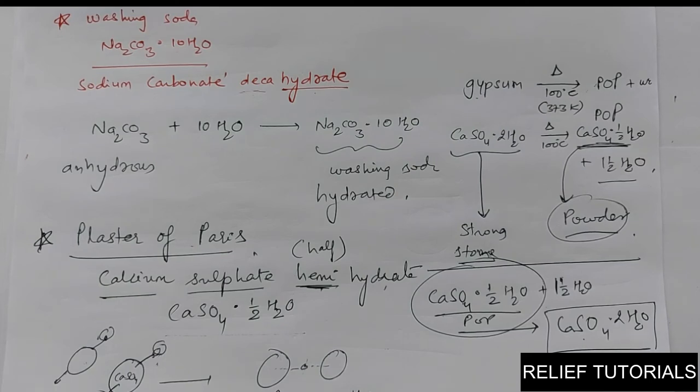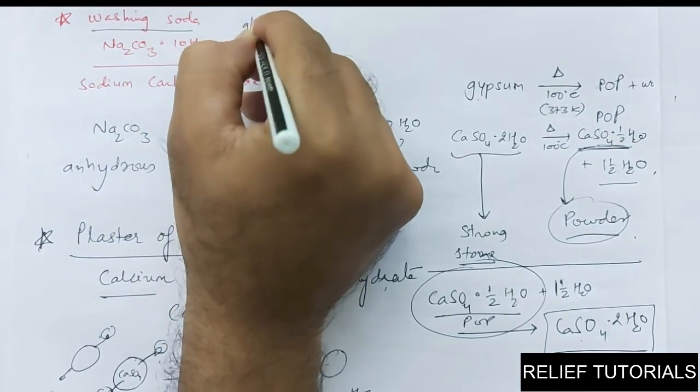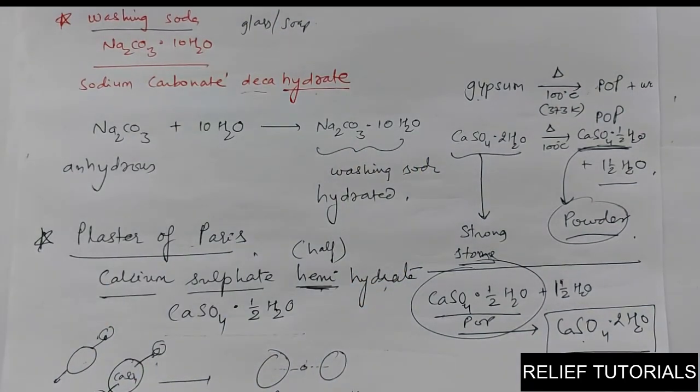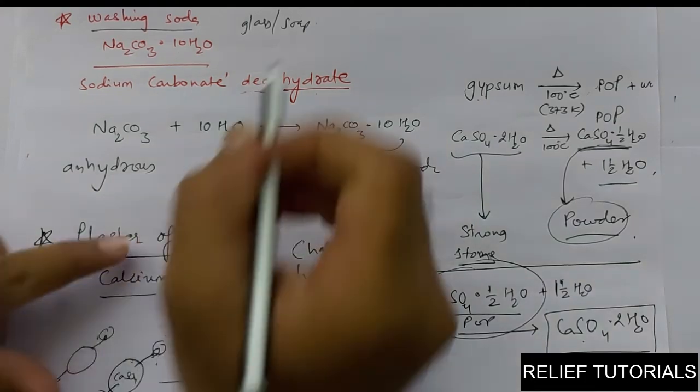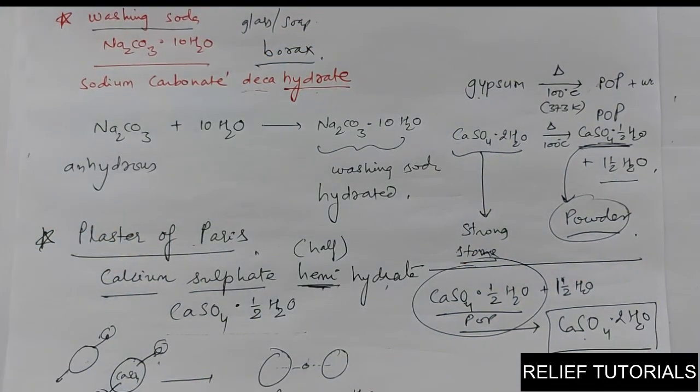I think we didn't discuss the uses of washing soda. It is used in the glass industries, soap industries, and paper industries. It is also used in removing the permanent hardness of water. It is also used in the manufacturing of borax powder. Borax powder also can be formed from washing soda, and borax powder is used in many industries. And obviously, since it's washing soda, it is used in the preparation of detergents, which are washing agents.